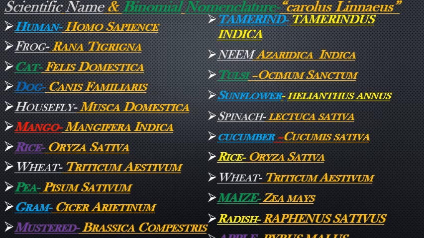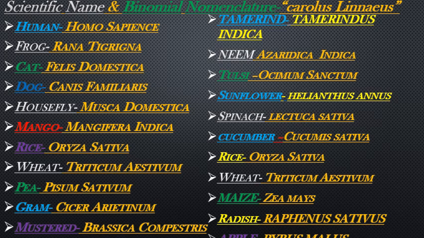Scientific name and binomial nomenclature were given by Carolus Linnaeus. We have discussed in an earlier slide that he is the father of taxonomy, Carolus Linnaeus, and also the father of binomial nomenclature of living organisms, or scientific names.